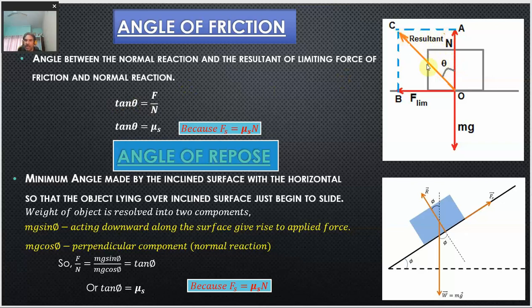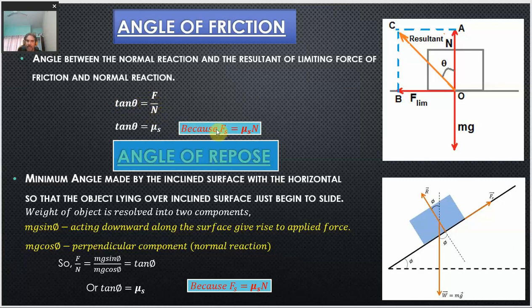In this triangle OAC, it is nothing but perpendicular CA, which is equal to limiting friction, divided by base, which is OA, which is equal to normal reaction. Therefore, tan theta is equal to F, the force of friction, divided by normal reaction.